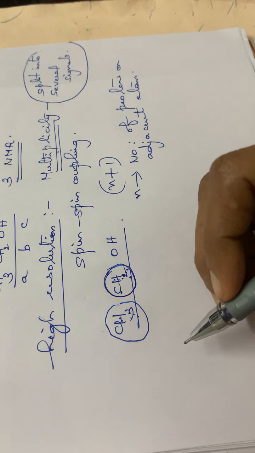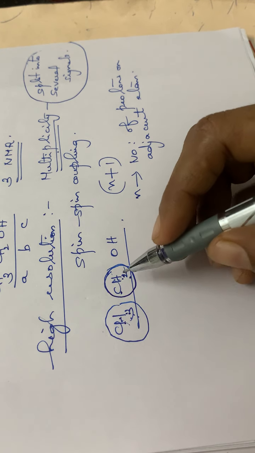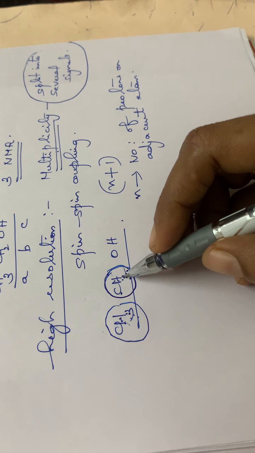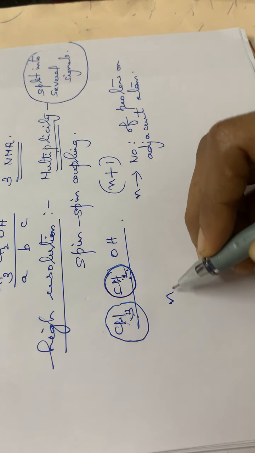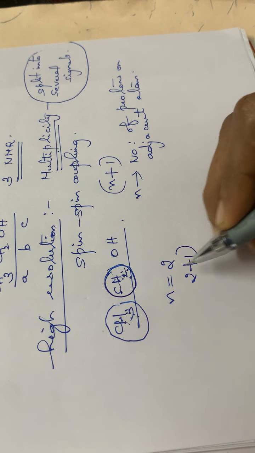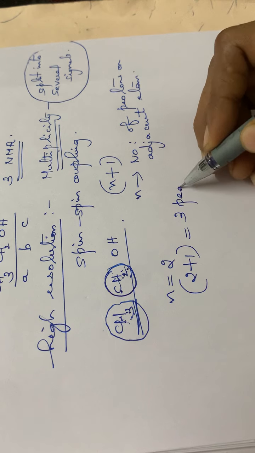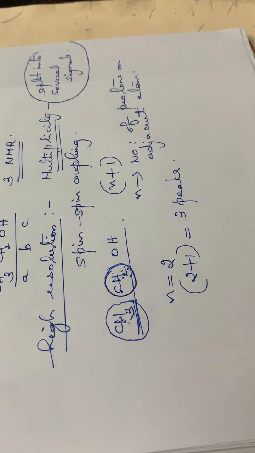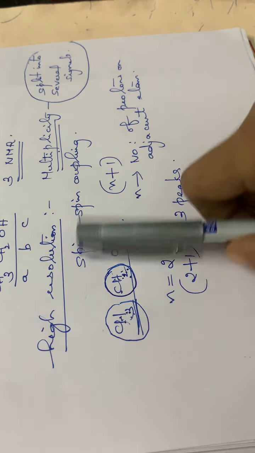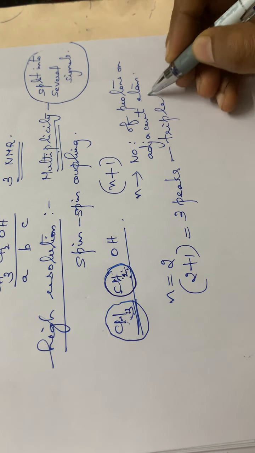Therefore, what about the multiplicity of this methyl group? It will split into n+1 peaks. So here n is equal to 2, isn't it? n is equal to 2, so it will be 2+1. That means the CH3 group will have 3 peaks. 3 peaks means we can write it as a triplet.